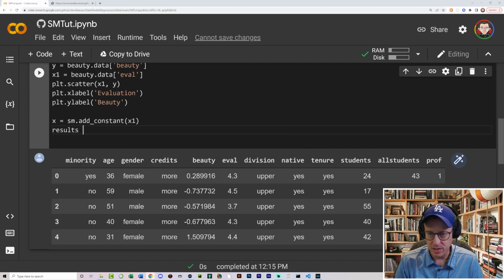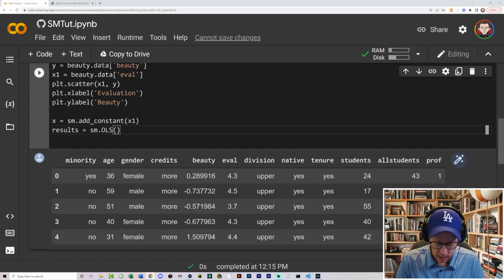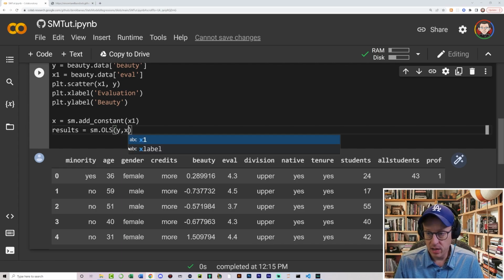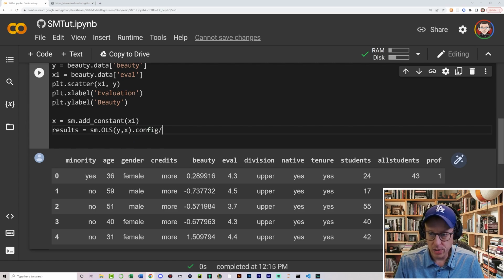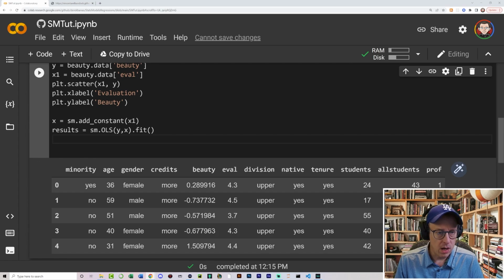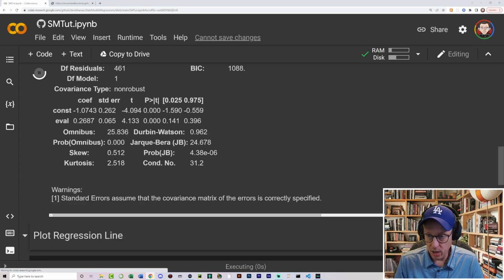It just takes averages. Let's call this results. Call sm.OLS, ordinary least squares, with y and x, and then we need to call fit on this regression, and whoops, fit. Okay, let's go fit like that, and let's also get a results summary on everything, because this will provide us a lot of information as well.